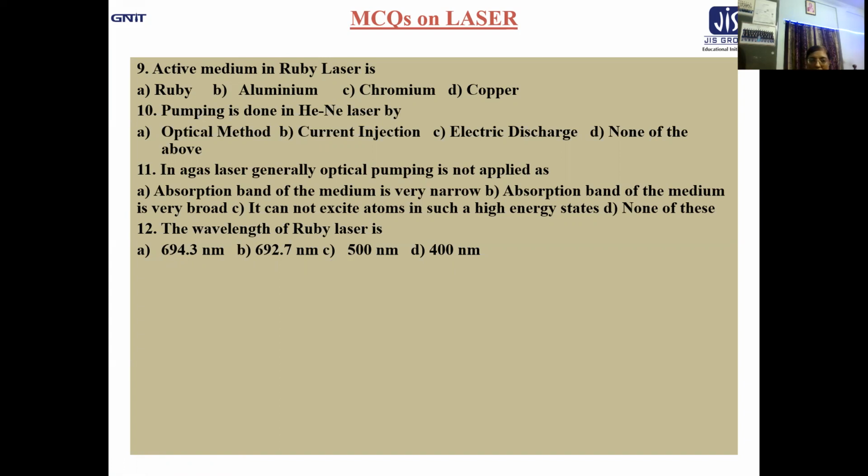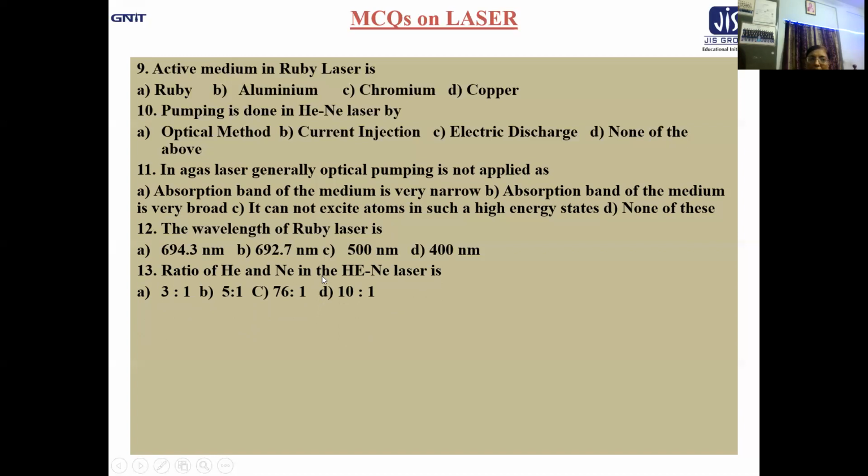Here they have changed it to nanometer and we got 694.3 nanometer and 692.7 nanometer. So the correct options are options A and B both. For this type of questions, normally in multiple choice type, there are two options given for 2 marks. Okay.